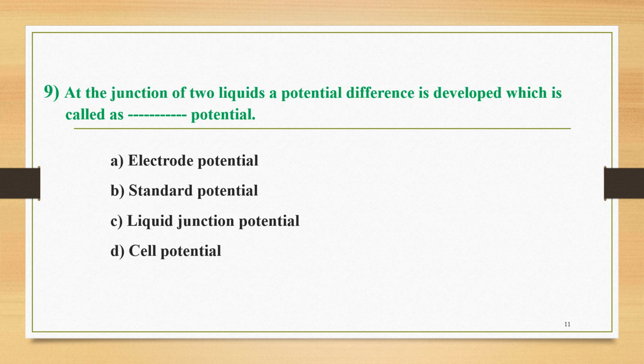The next question, number 9. At the junction of two liquids, a potential difference is developed, which is called potential. The four options are: A, electrode potential; B, standard potential; C, liquid junction potential; and D, cell potential. We know very well that when two liquids are in close proximity to each other, one type of potential is generated at the boundary between them, and that potential is called, correct option C, the liquid junction potential.